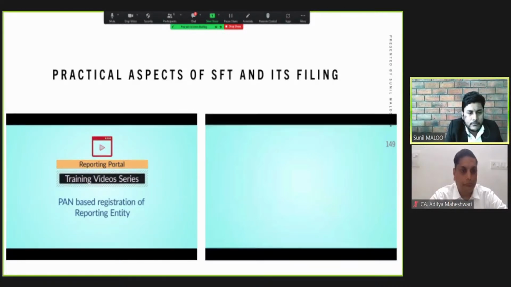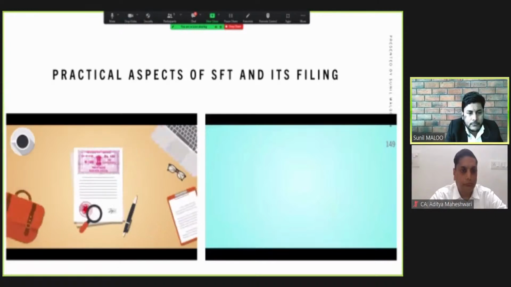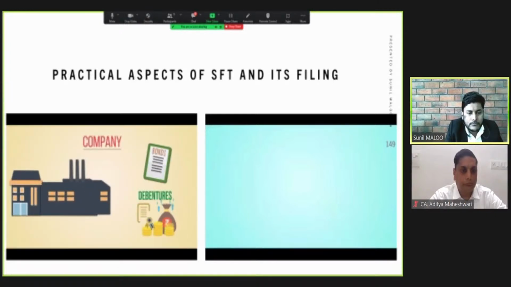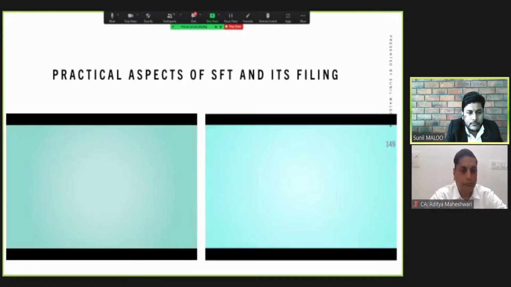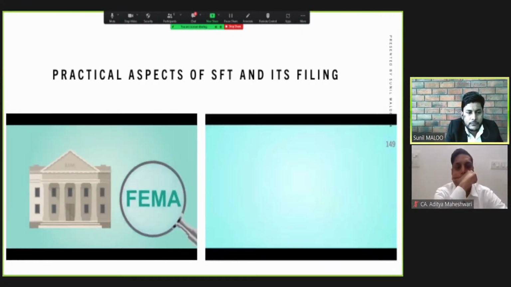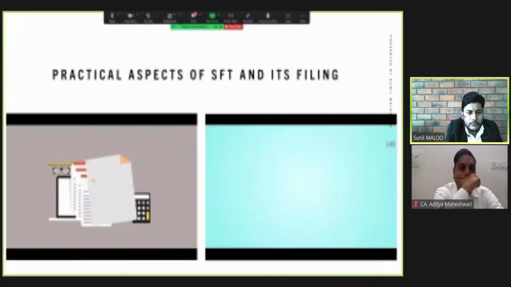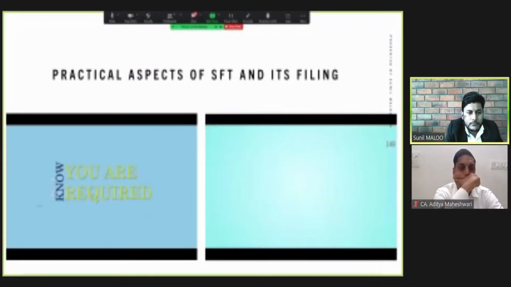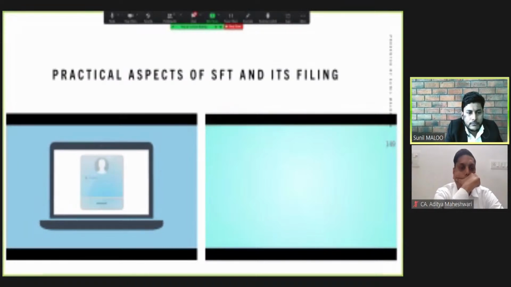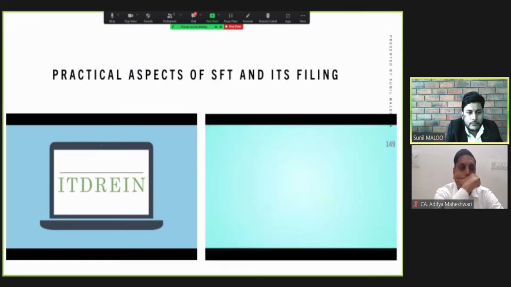Are you a bank, mutual fund, registrar, company issuing bonds, debentures, shares, or a person liable for audit under Section 44AB, an authorized person under FEMA, or any other specified person falling under Section 285BA of the Income Tax Act? Do you know you need to register as a reporting person and generate an IT-DREIN?